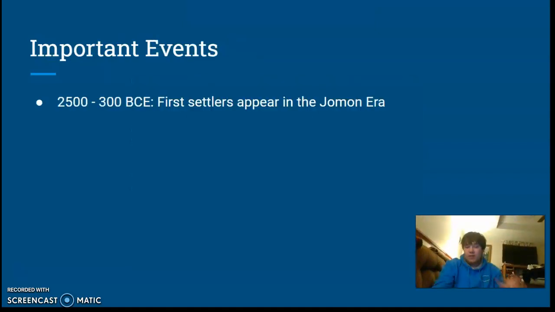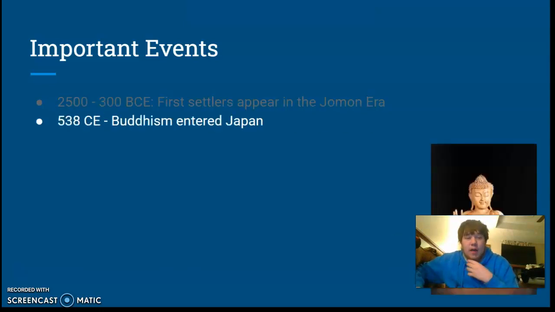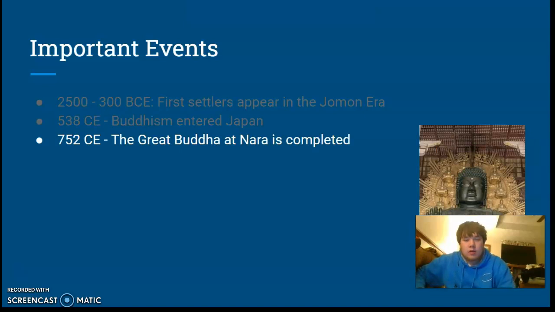So, important events throughout Japan's history. Around 2500 to 300 BCE is when the first settlers appeared, in the Jomon era, I believe is how it's pronounced. I apologize if I am wrong. And then in the year 538 CE, or AD as we call it, Buddhism entered Japan. And then in the year 752 CE/AD, the Great Buddha at Nara is completed.